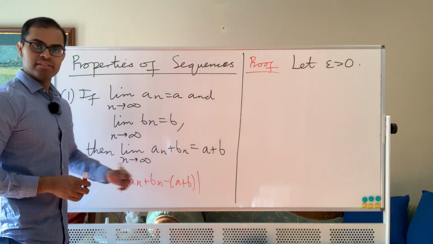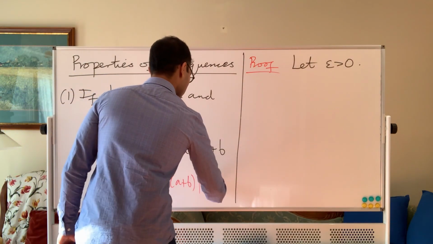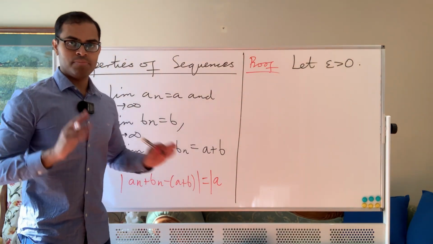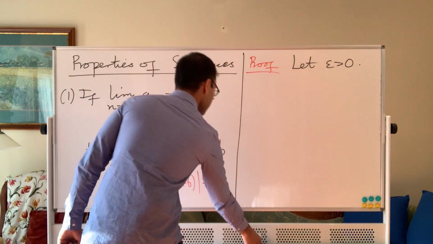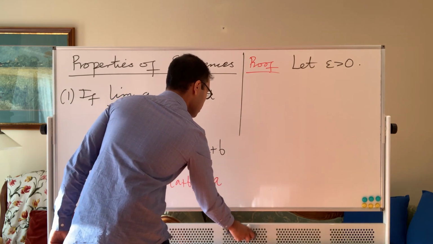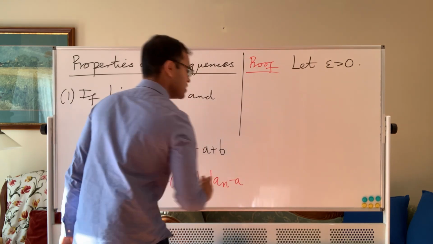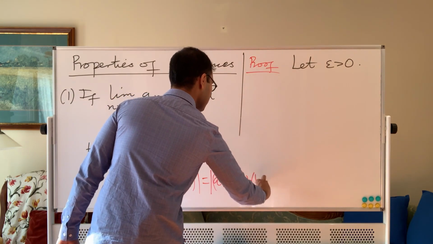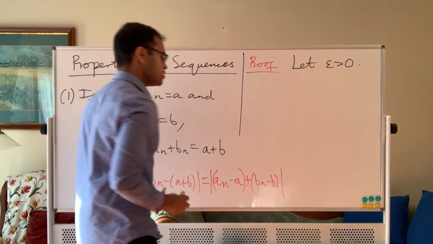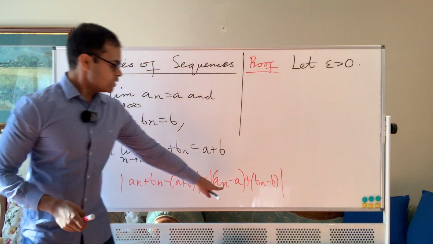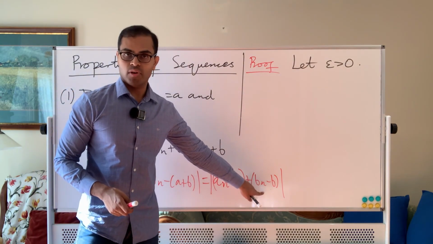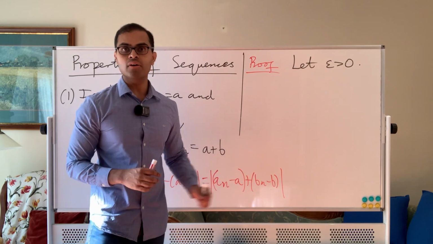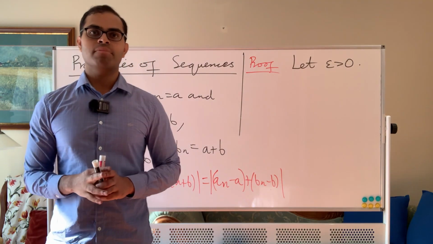Now that difference is going to be the same as, how do we think about it? We know that an gets close to a and bn gets close to b. So let's compartmentalize that. Let's say that an gets close to a, so we can look at an minus a. That's going to be something we'll understand. And this is the thought process. And then we look at bn minus b. So I've split it up into two pieces. Now we know that this piece is small and this piece becomes small. As n gets large, we know each of these pieces gets small. We want to show the sum also gets small. The absolute value of the sum gets small.